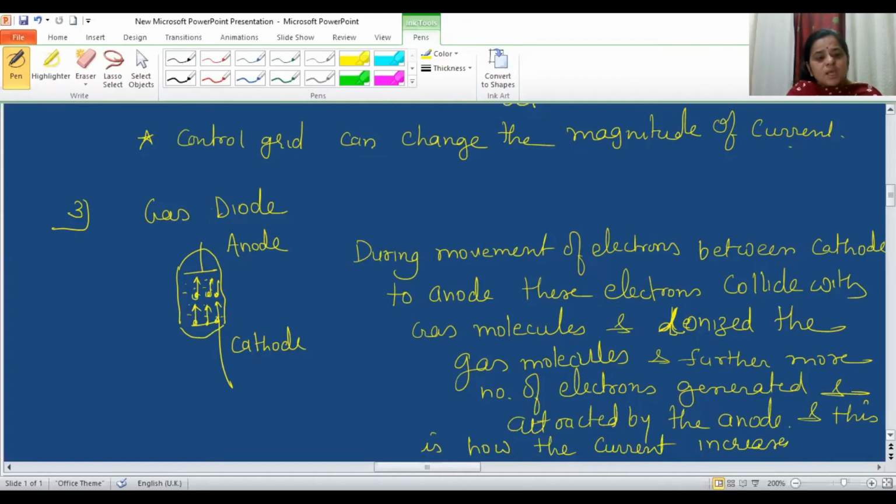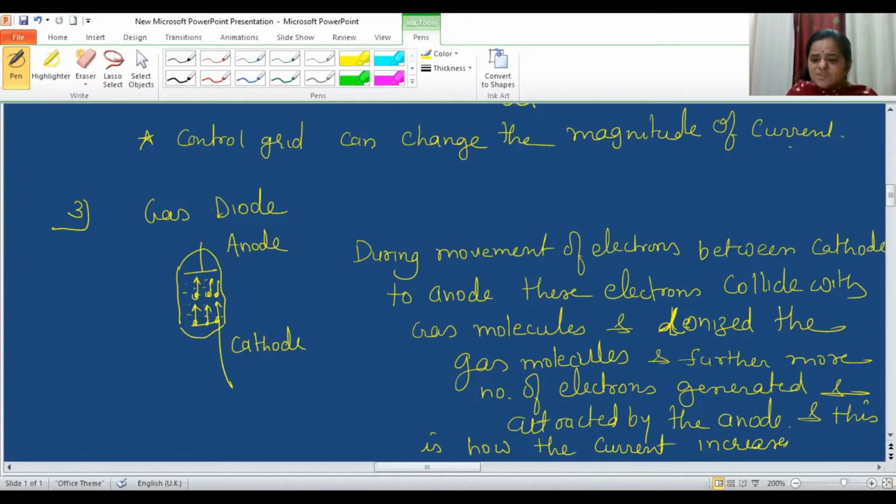Now gas tubes are again of two types. One is the gas diode. So let us discuss the gas diode. As it is a diode, it is also a two electrode device. The only difference is that in place of vacuum, the glass tube is now filled with gas.